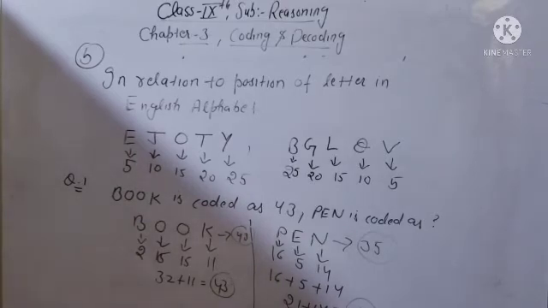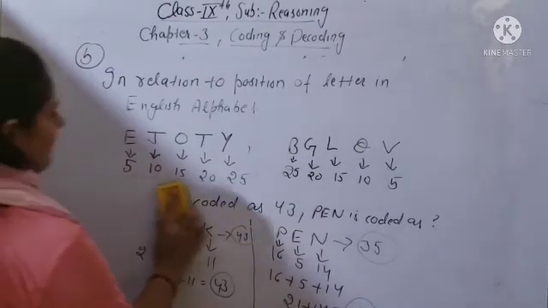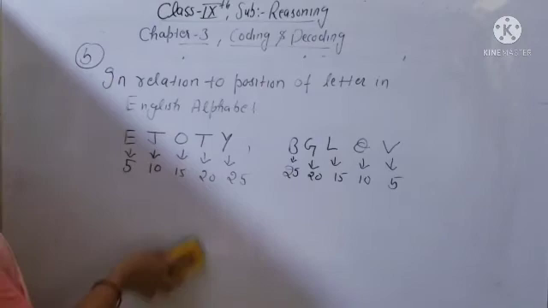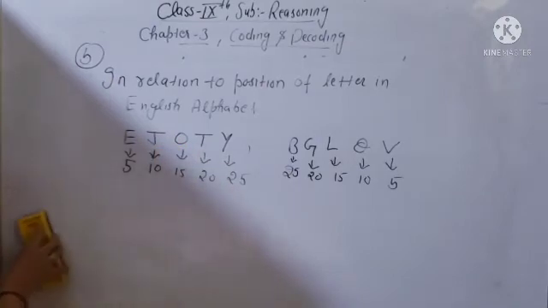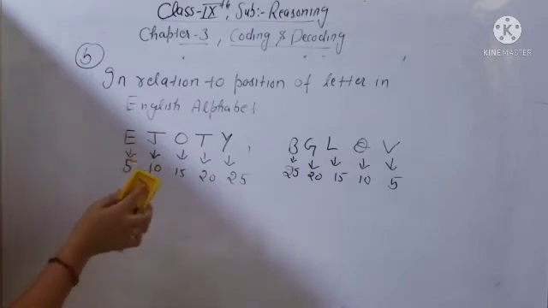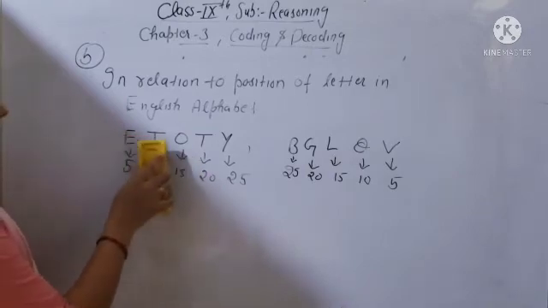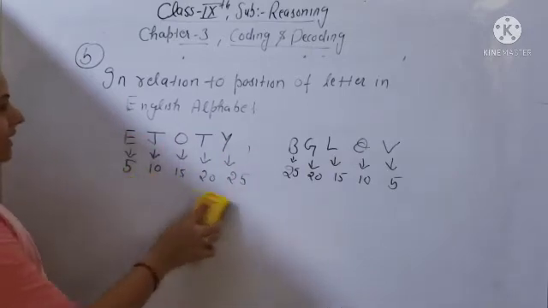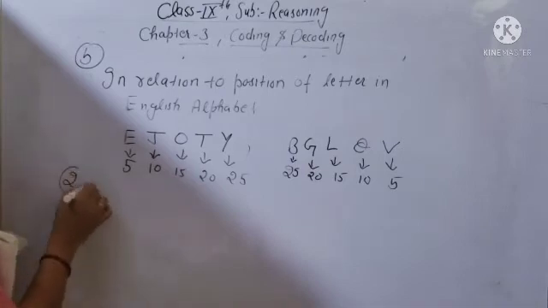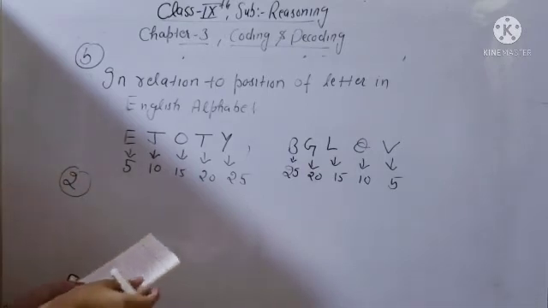Second example. So first, when questions like this are coming, in the position of letters, you can write on a rough page or any rough sheet the letters E, J, O, T, Y shortcut numbers, and the positions of these letters. So it will be easy for you. For example, the second question is given.